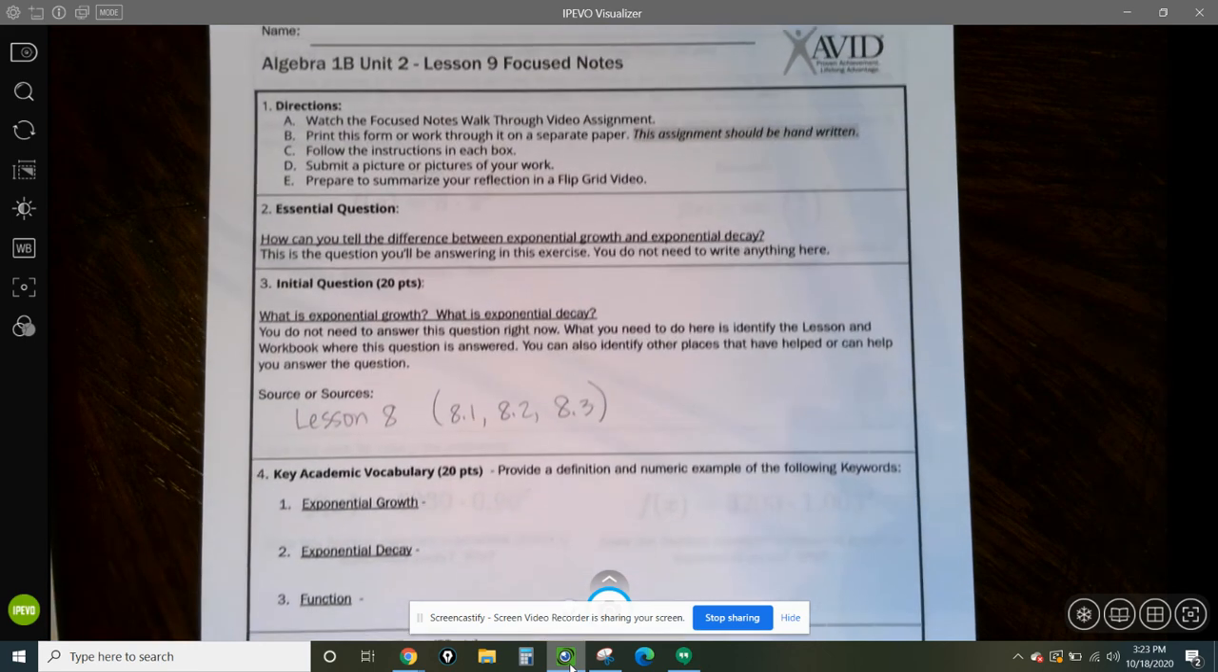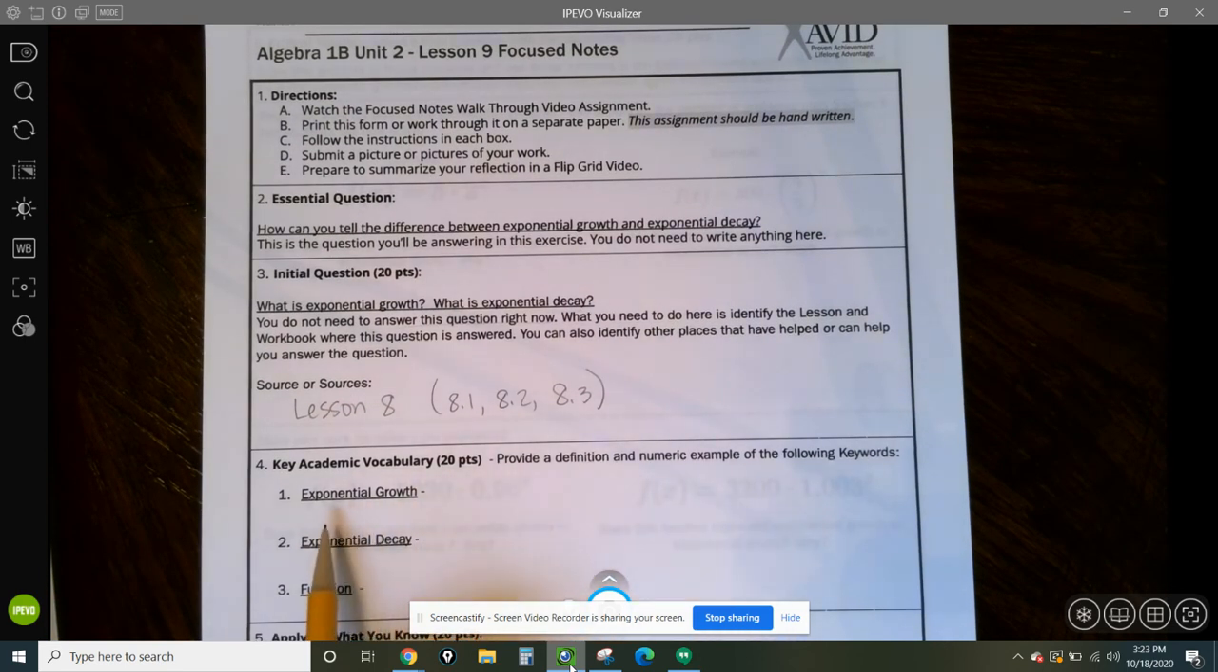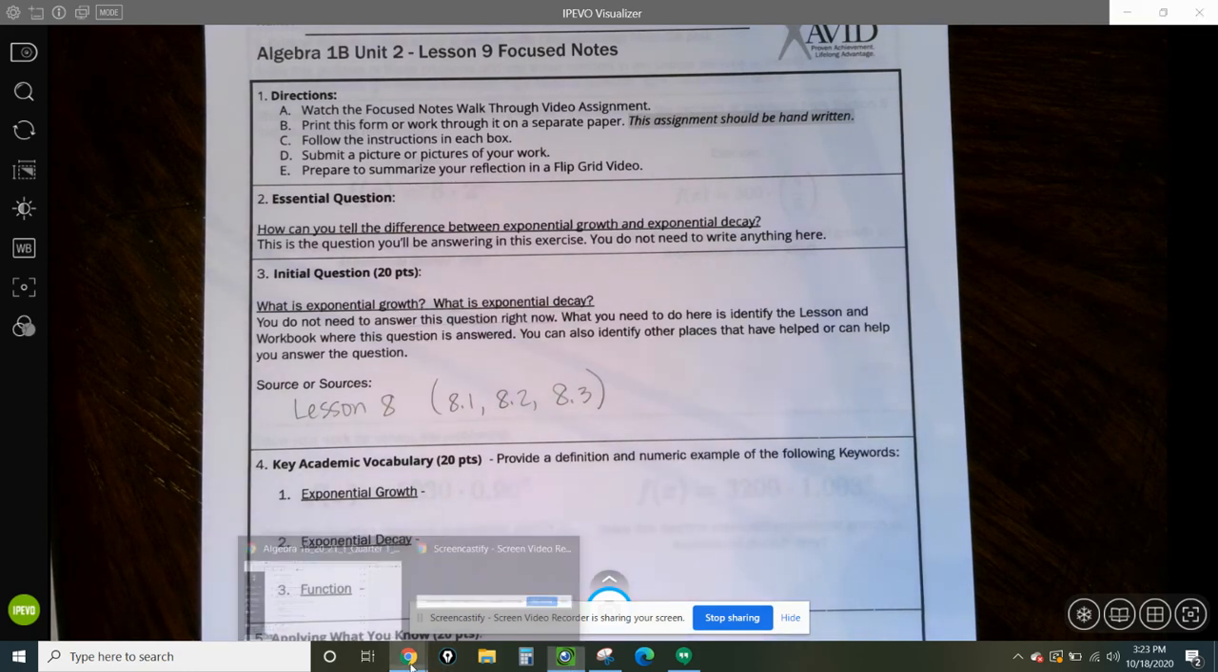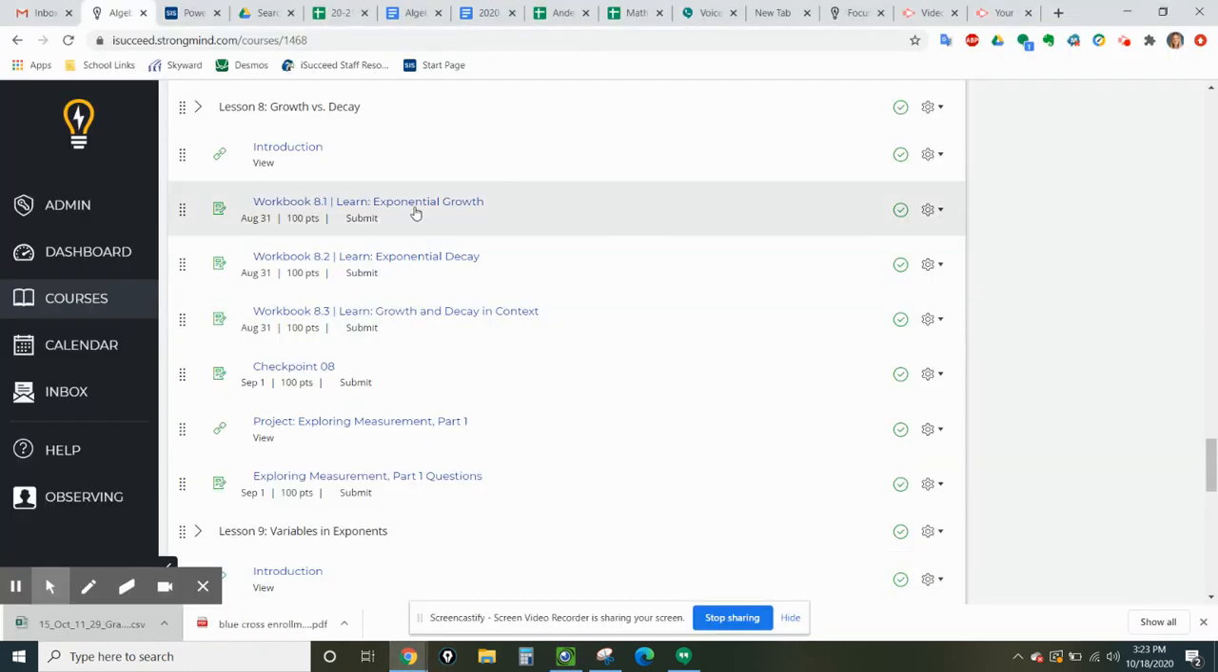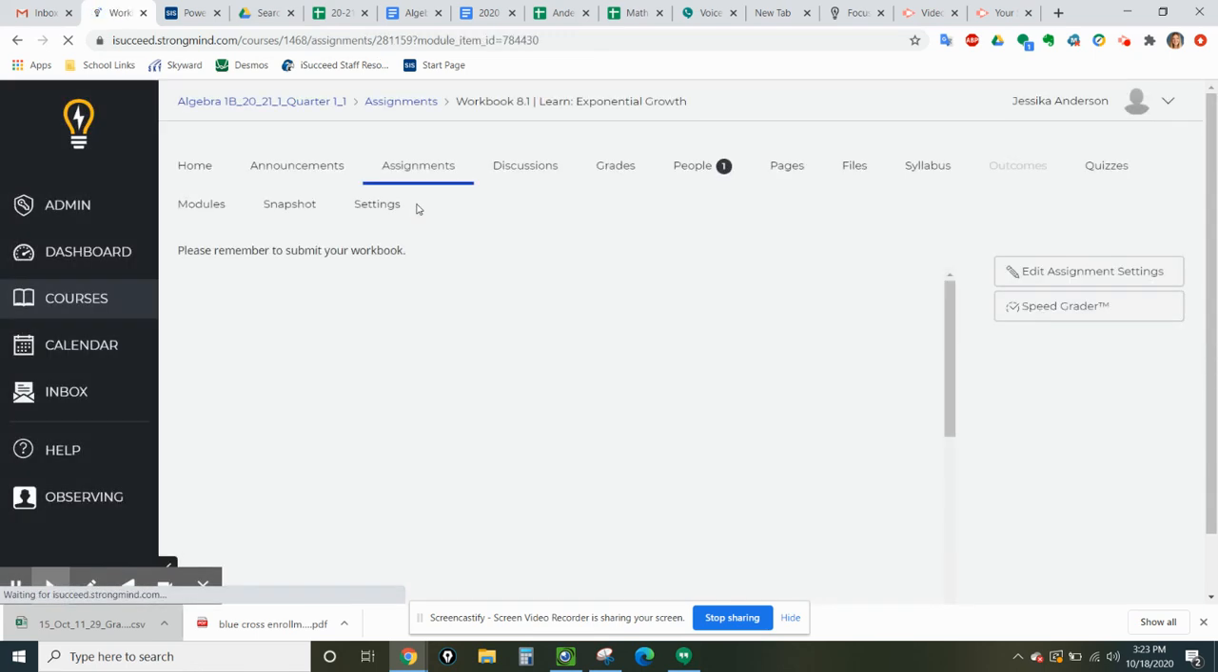So the next part is the vocabulary. Like we did last time, we're going to go find these words in our lesson and we're going to write out the definition and possibly some numeric examples that go with it. So going back to the course, we want to start with exponential growth since that's the first one on the focus notes assignment.